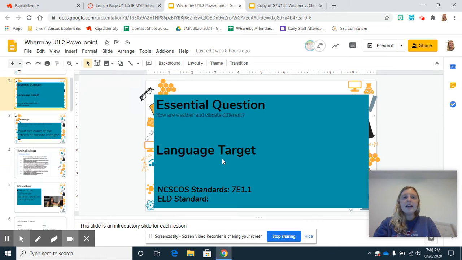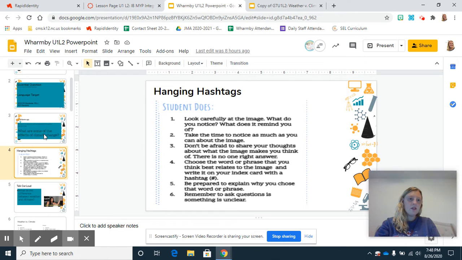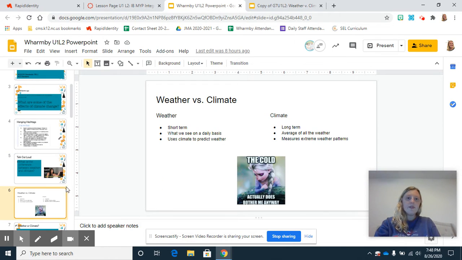So our big essential question is, how are weather and climate different? Weather is very short term. It's kind of what we see on a daily basis. It's what we see our weatherman predicting, and we use climate in order to predict what our weather is going to be. Climate is very long term. It's an average of all the weather. It measures extreme weather patterns so we can see if it's going to happen again.